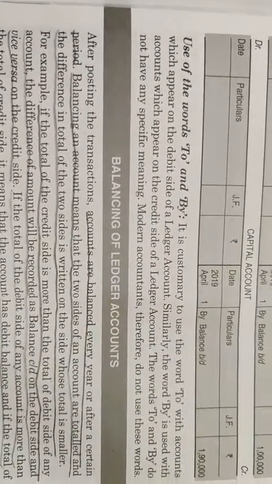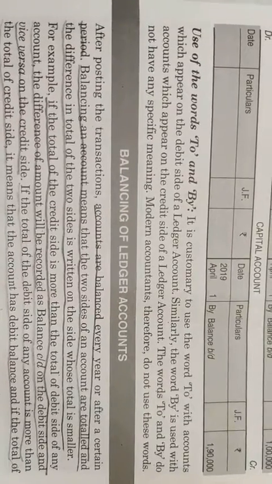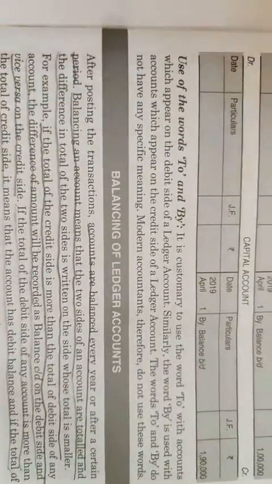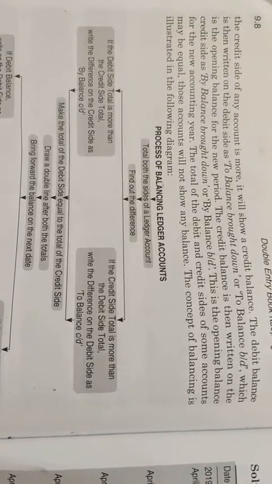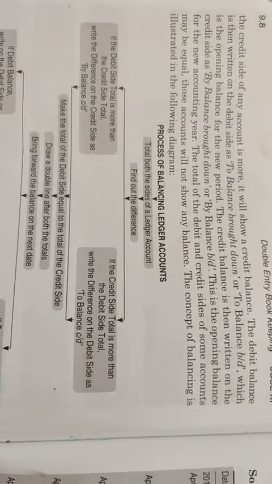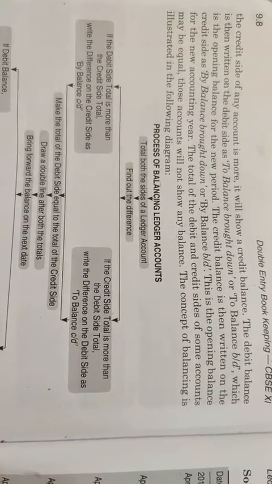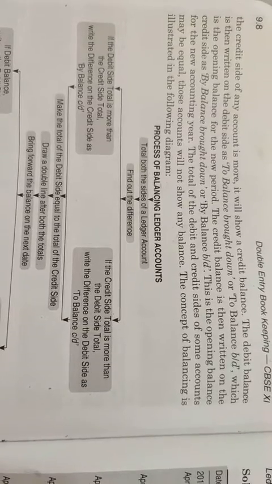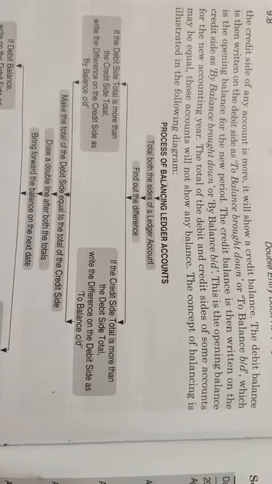credit side. If the total of the debit side of any account is more than the total of the credit side, it means that account has a debit balance, and if the total of the credit side of any account is more, it will show a credit balance. The debit balance is then written on the debit side as to balance brought down or to balance BD, which is the opening balance for the new period. The credit balance is then written on the credit side as by balance brought down or by balance BD. This is the opening balance for the new accounting year.